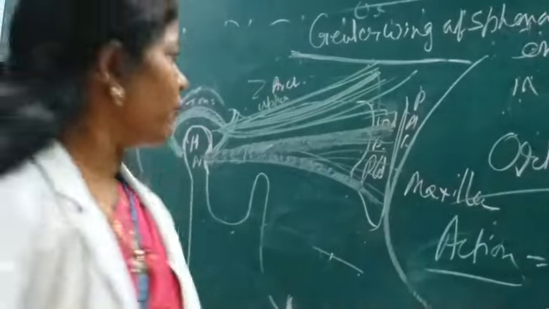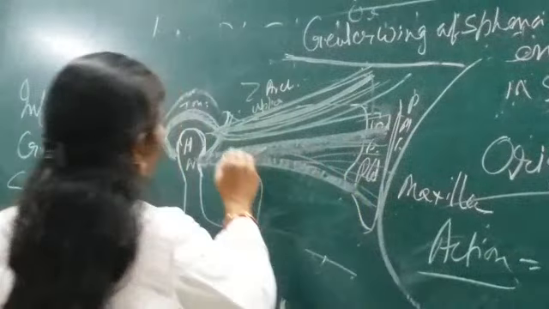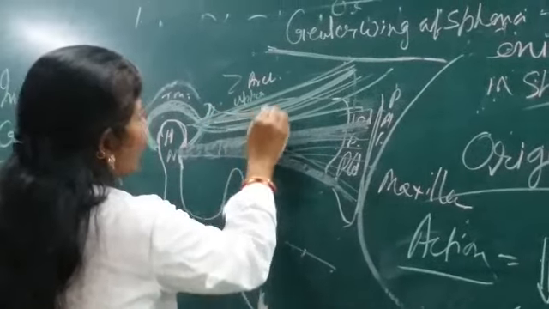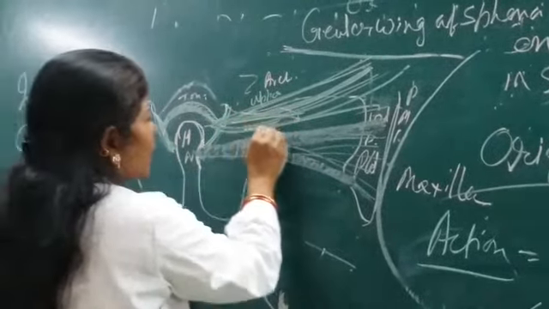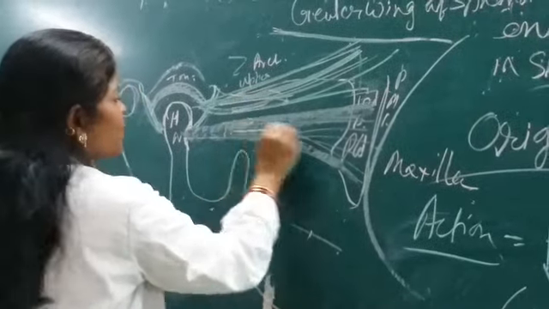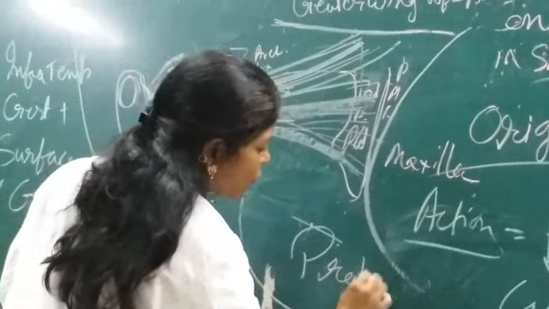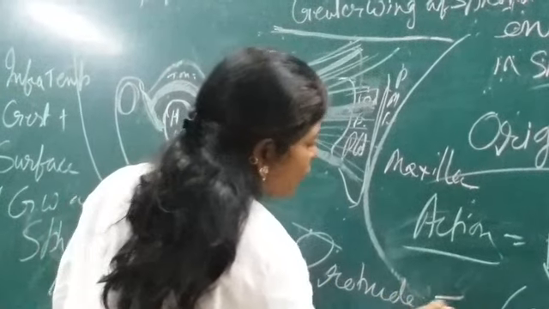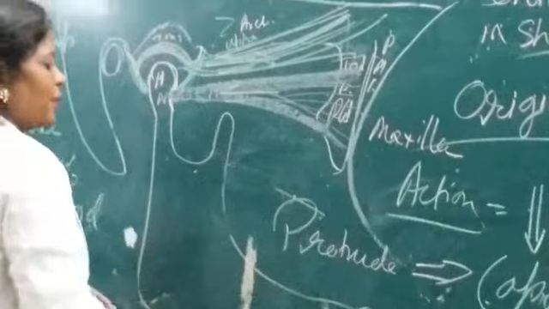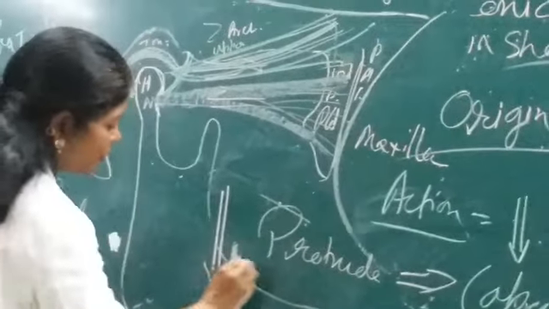So when the fibers contract, what will it do? It will protrude the mandible anteriorly. Protrusion. It will protrude the mandible, as well as it will depress the mandible.